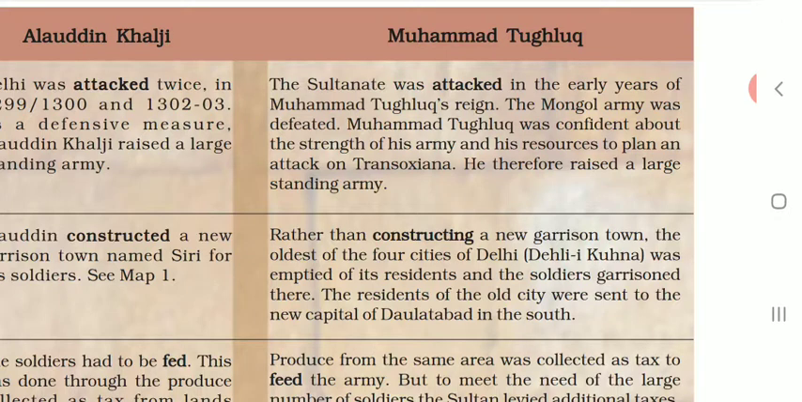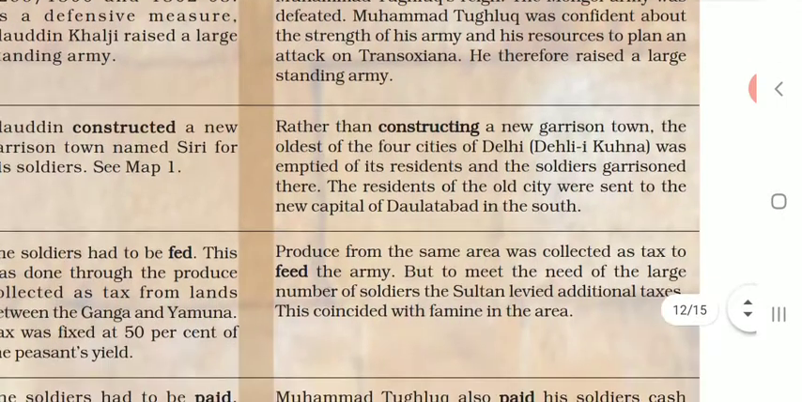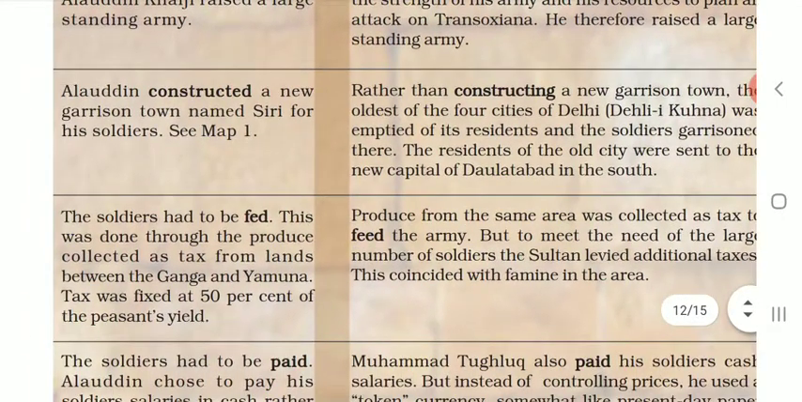So in place of making a new garrison town, he took the oldest of the 4 cities, called Delhi Kohana, emptied it of its residents, and garrisoned soldiers there. It means soldiers were garrisoned in the residential area. The residents of the old city were sent to the new capital of Daulatabad in the south.